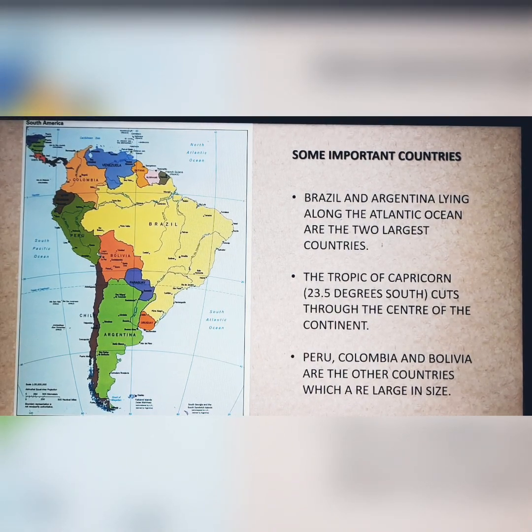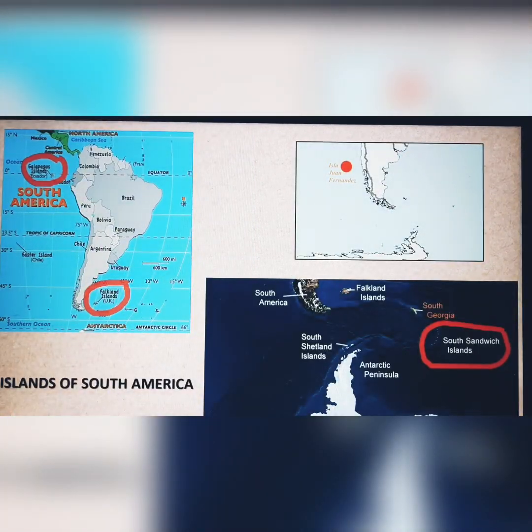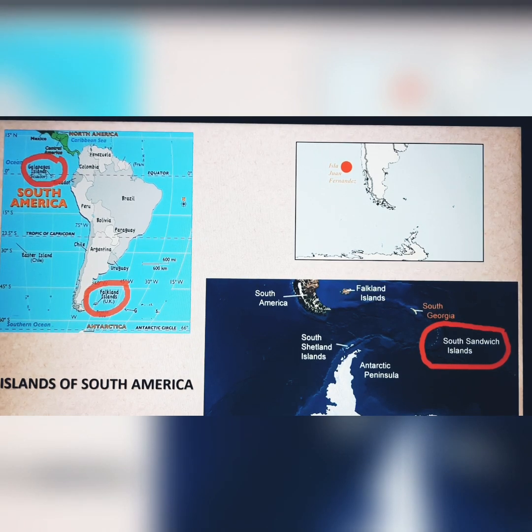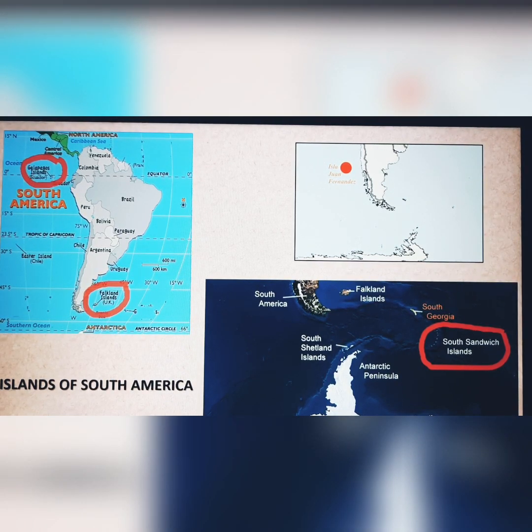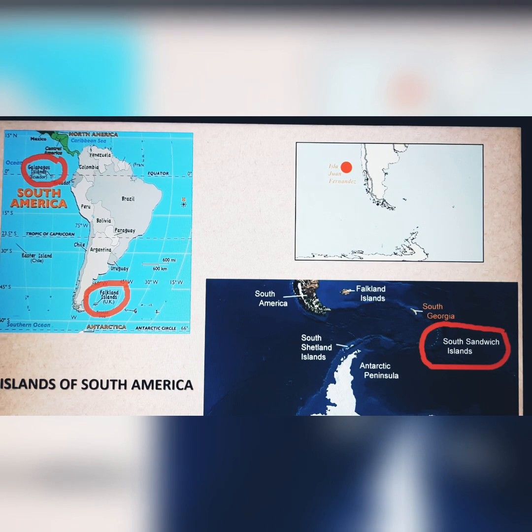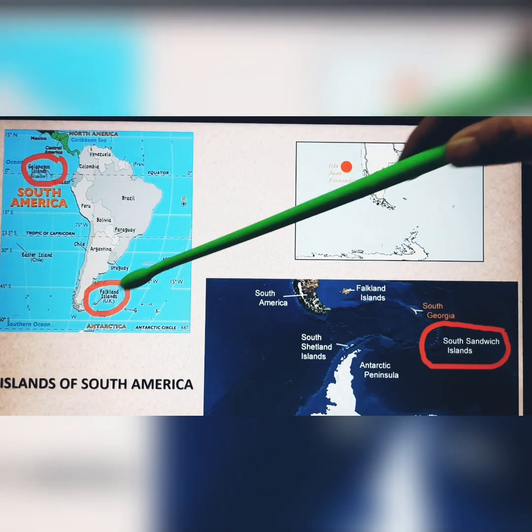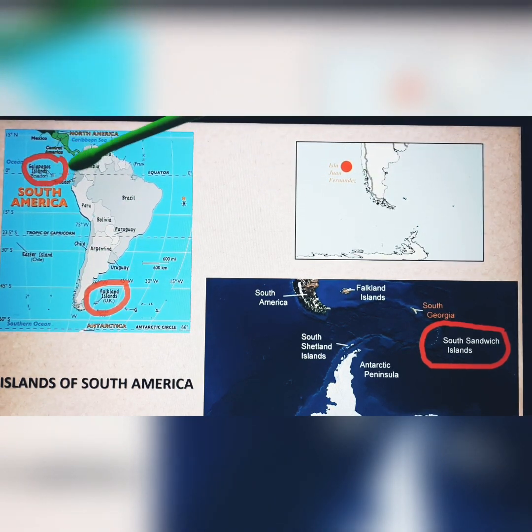Right. And the last thing which we are going to cover today is the islands. Now there are a few important islands. One of them is the Galapagos Islands, the João Fernandes Islands, the Falkland Islands, and the South Sandwich Islands. The Galapagos, you can please underline this on page number 110. The Galapagos Islands are an archipelago of volcanic islands. Look, if this is South America, this is where the Galapagos Islands lie.